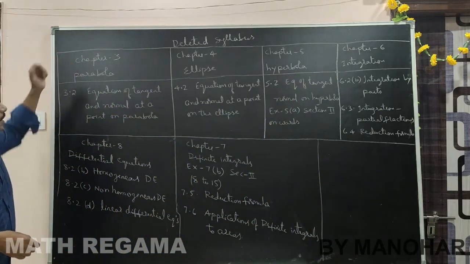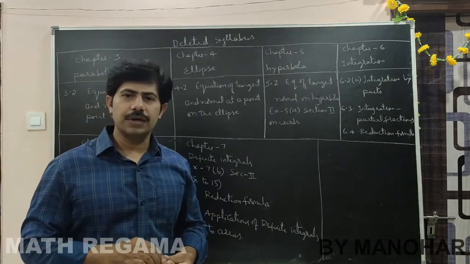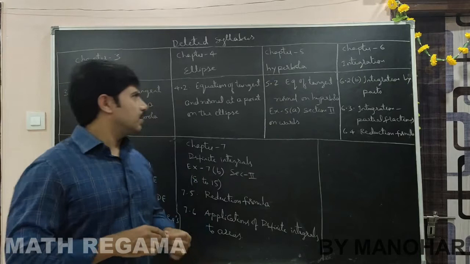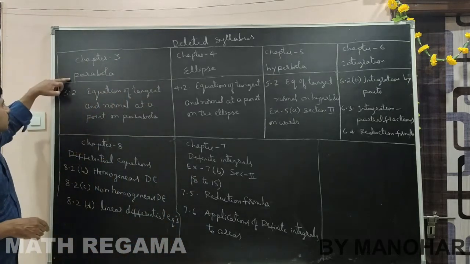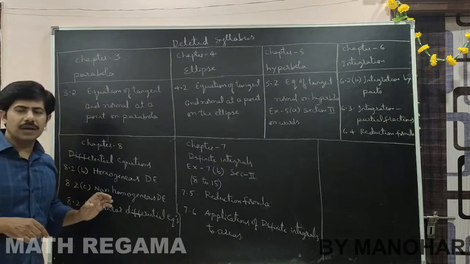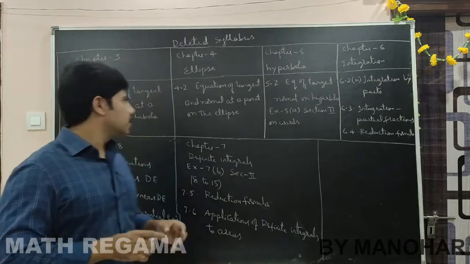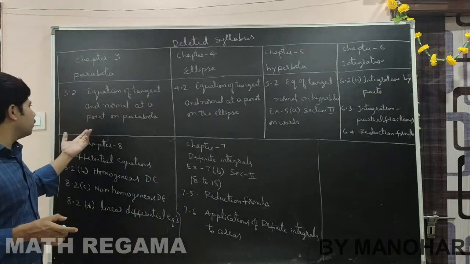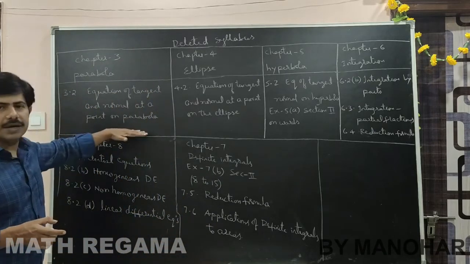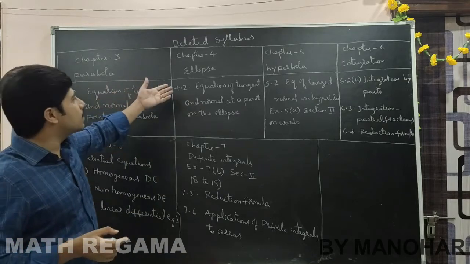Suppose in chapter 3, system of circles is not deleted, total exercises are there. Then the chapter on parabola: in parabola, equation of tangent and equation of normal, a part of the topic, is deleted, not the complete chapter. So the equation of tangent and equation of normal at a point on the parabola is deleted. This is parabola, and the next chapter is ellipse.